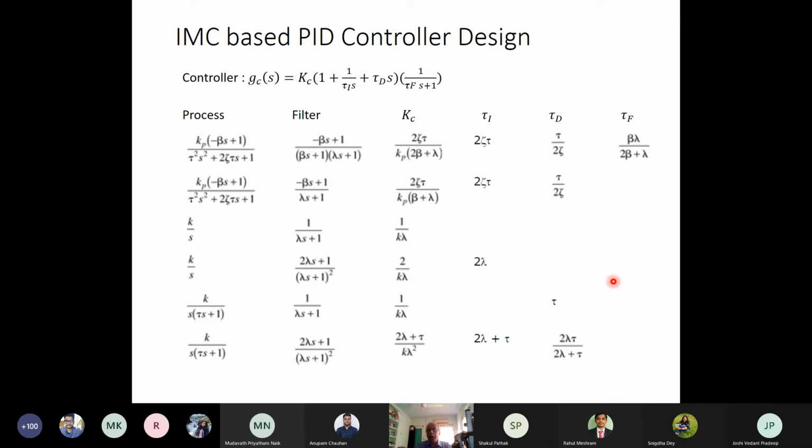However, this proportional derivative controller will not be capable of rejecting the disturbance properly. So we use a different kind of filter function, (2 lambda s + 1)/(lambda s + 1) squared, and then we have a controller which is capable of both setpoint tracking and disturbance rejection.